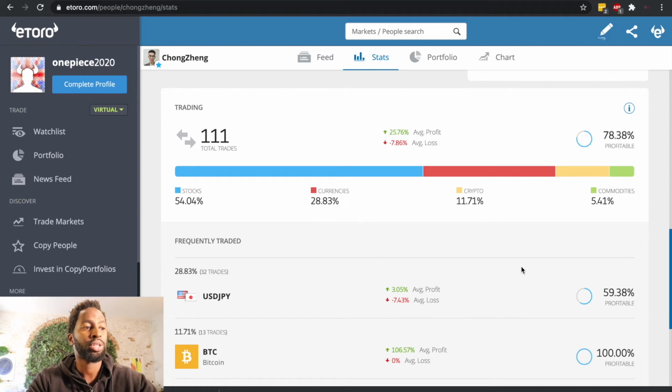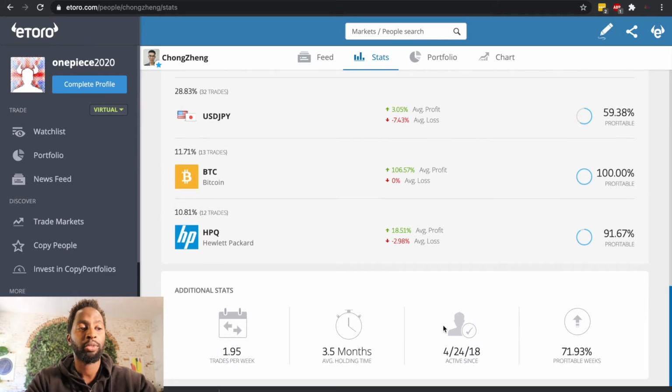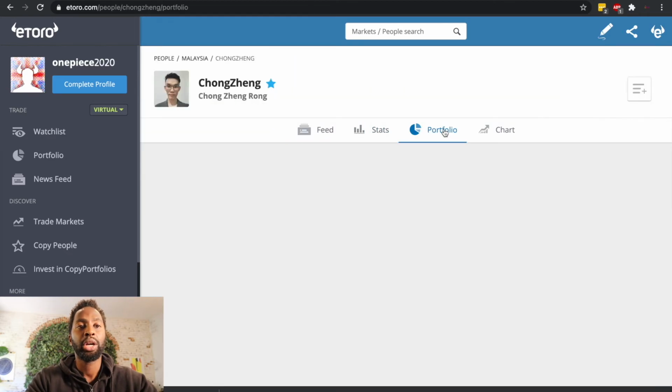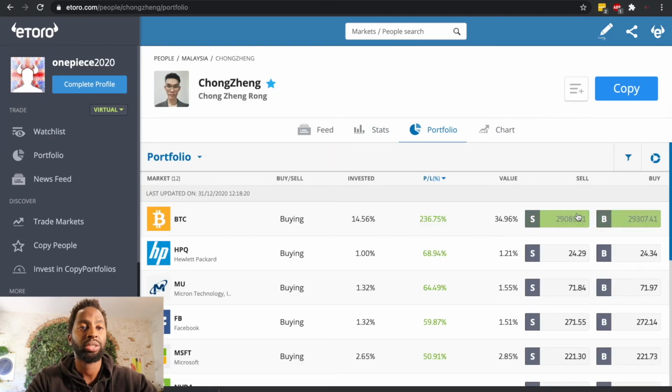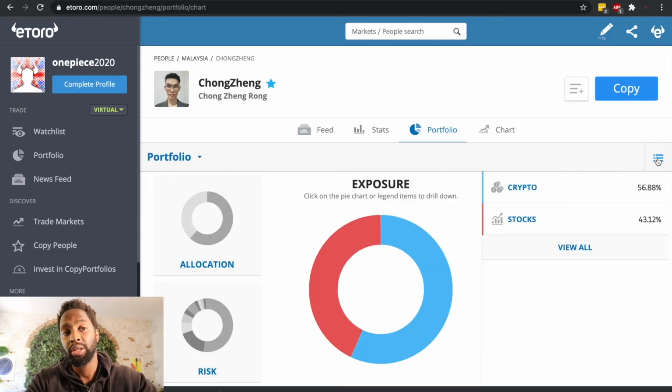He usually focuses on currency. If you can see here, most of his trades are in currency, USD and Japanese yen. You also see that he usually keeps a trade open for 3.5 months. Now if you go here in the portfolio, you can see the current allocation. If you click here, you can see allocation per instrument or allocation per sector.